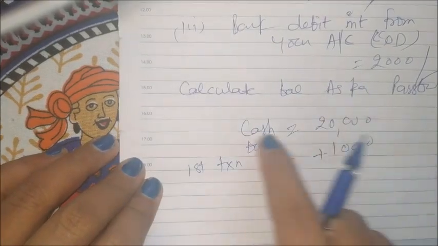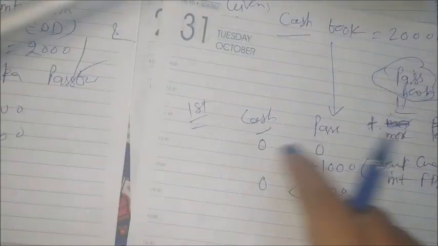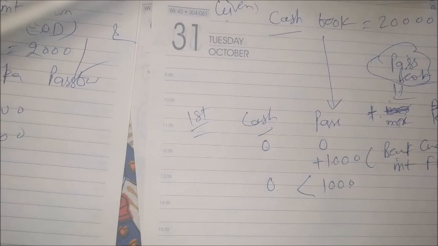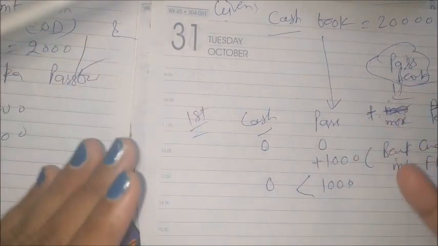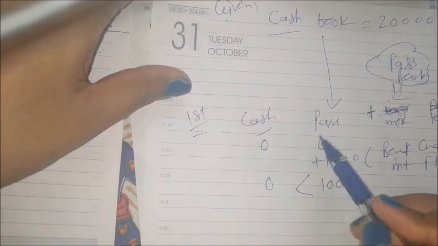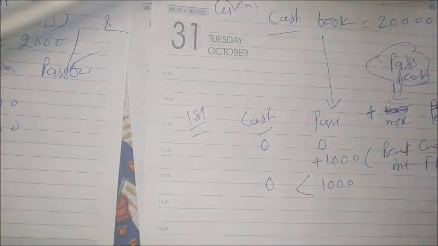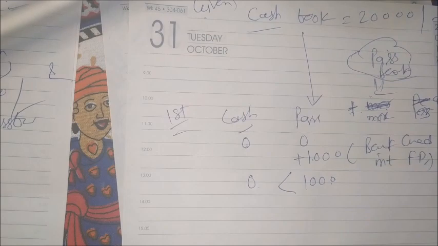The cash book balance of 20,000 is given, so for the first transaction we have to add. Why do we add? Because for every transaction we start from 00. We are making a new match every time, checking which is the higher amount by this transaction. So the first transaction, 1000, got credited in the passbook.